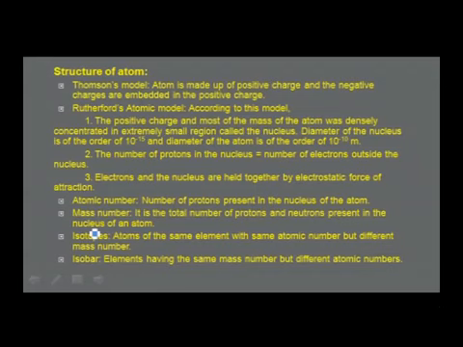Before going to the next model, let me give you the definitions of some other important terms that we come across. Atomic number, it is the number of protons present in the nucleus of a neutral atom. Mass number, it is the total number of protons and neutrons present in the nucleus of an atom. Atomic number is normally indicated by Z, and mass number is indicated by A. Isotopes are the atoms of the same element with same atomic number but different mass number. Isobar, elements having the same mass number but different atomic numbers. So you should know the difference between isotope and isobar.